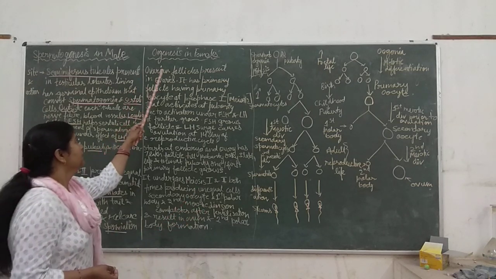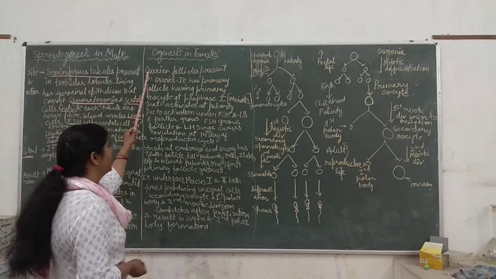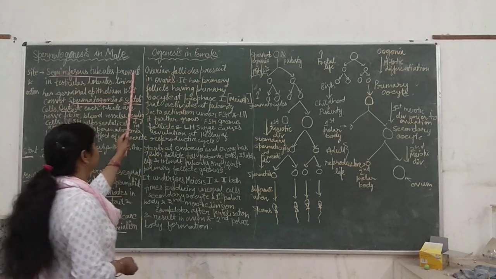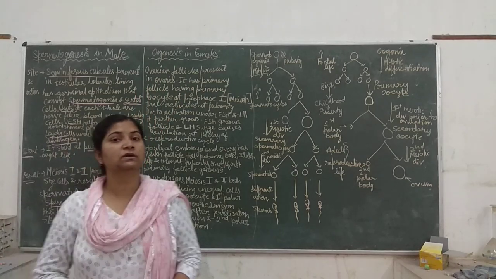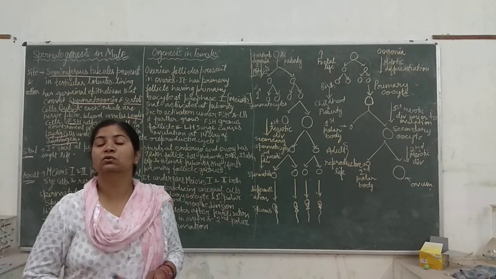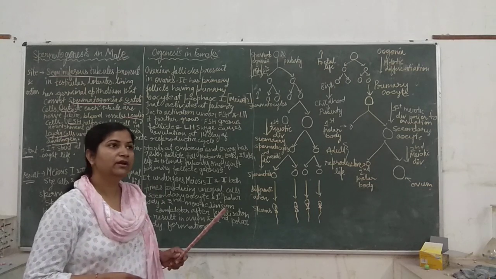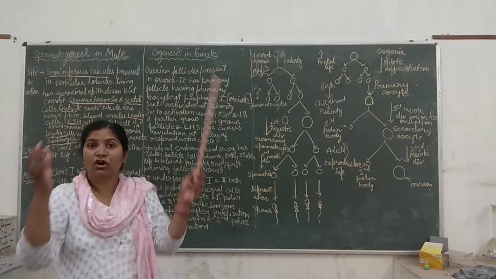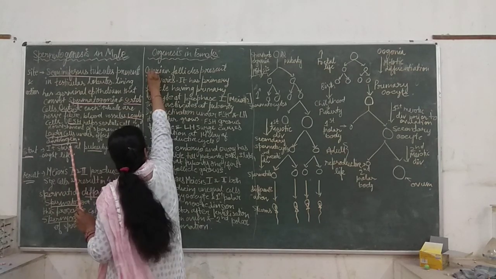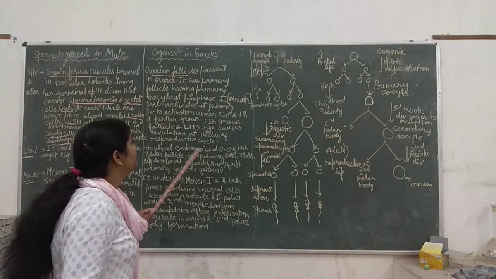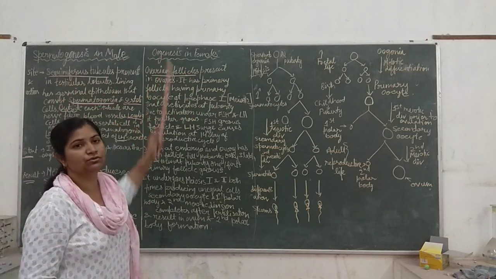Now we will have a look at oogenesis in female. Where does it start? It starts in the ovarian follicles present in the ovaries. So the ovary is also a gland of females. The ovary also has germinal epithelium inside it. So the ovary has an outer cortex region and an inner medulla region. In these regions there are ovarian follicles, and these ovarian follicles will be involved in oogenesis.